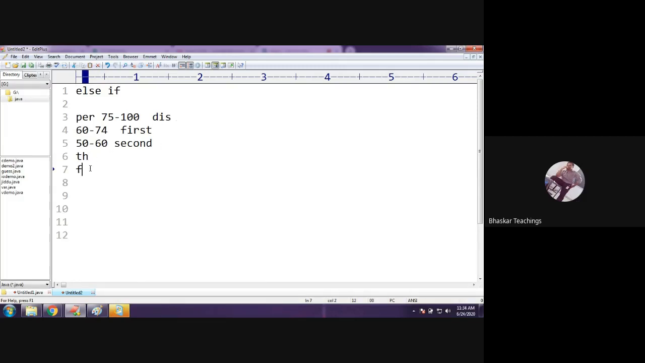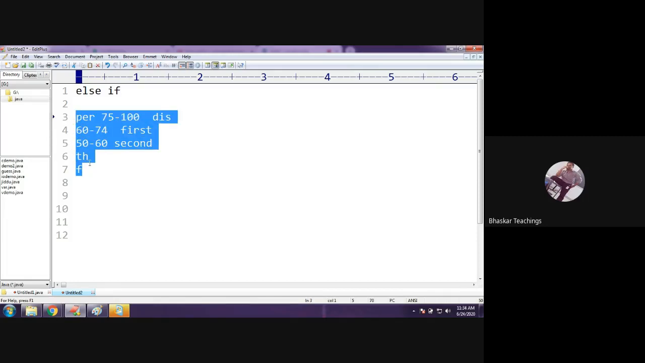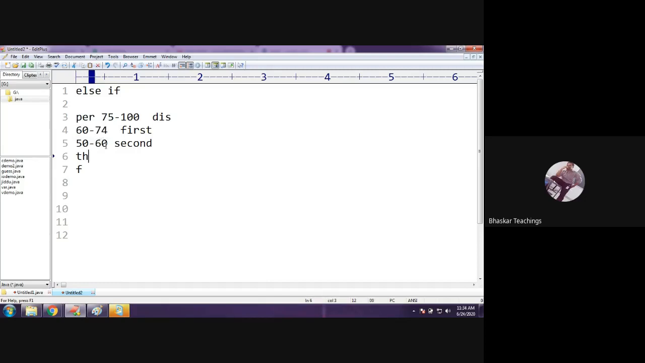So in total, how many choices do I have here? 1, 2, 3, 4, 5. 5 choices. So for this, how many conditions do I need to check? Condition 1, whether he got 75 to 100 or not. Condition 2, check whether 60 to 74 or not. Condition 3, 50 to 60 or not. Condition 4, 40 to 60 or not. Condition 5, below 40 or not. In this way, I have multiple conditions to check.